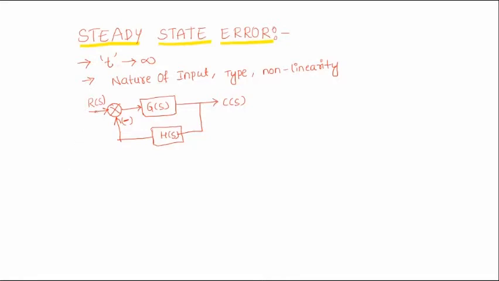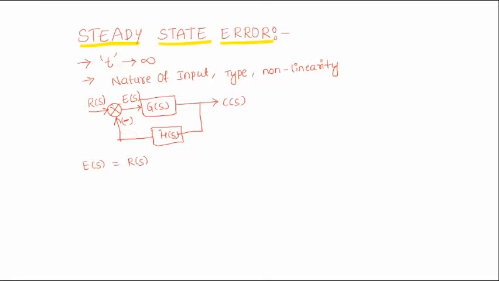The error is the difference between the input signal and the feedback signal. The error is represented as E of S. So error E of S equals R of S, the input signal, minus the feedback signal.